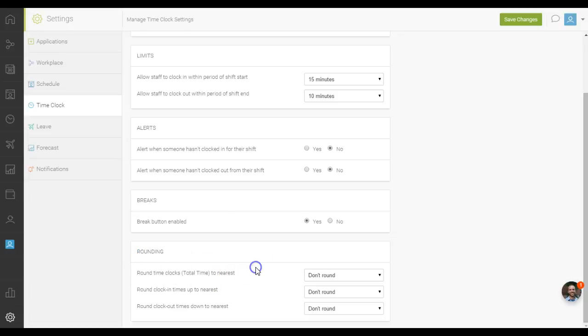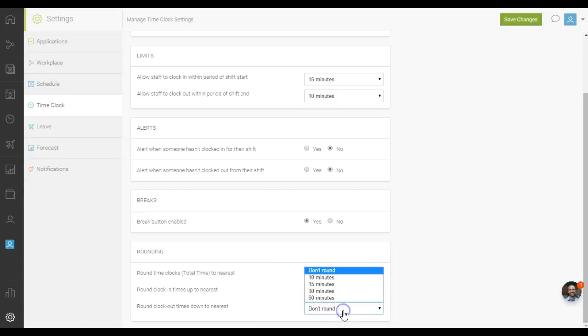Round time clocks, total time, to nearest. This will round the selected timelines to the end total. Round clock-in times up to nearest. This will round clock-in times to the nearest of whatever parameters you have set.